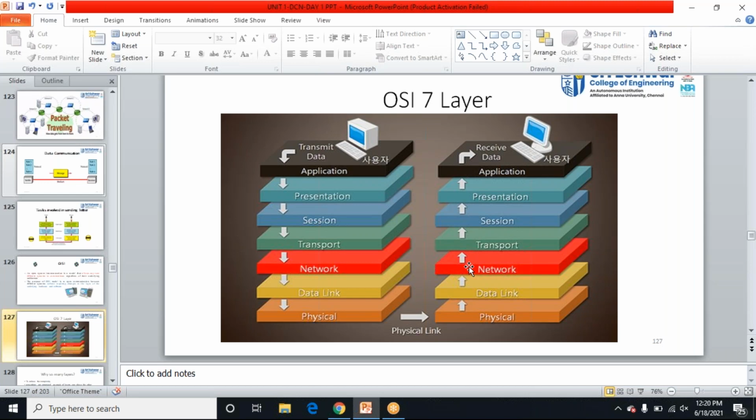Whatever message I am sending, it will first enter these 7 layers and reach the physical layer, and then it goes like this, and the receiver side goes like this: physical, data link layer, network layer, transport layer, and it will reach the destination. This is the 7 layers of the OSI model. Now we are going to learn the function of each and every layer.